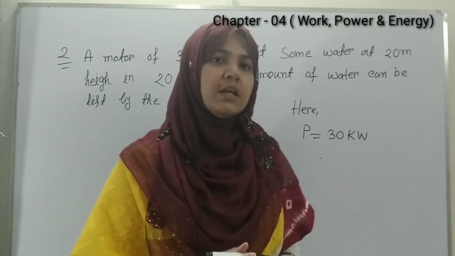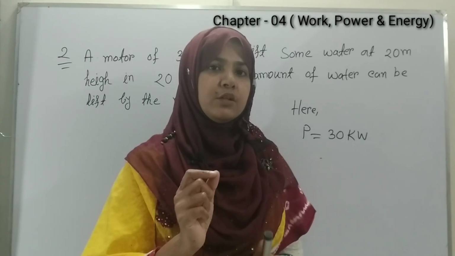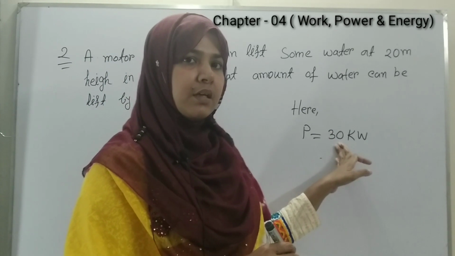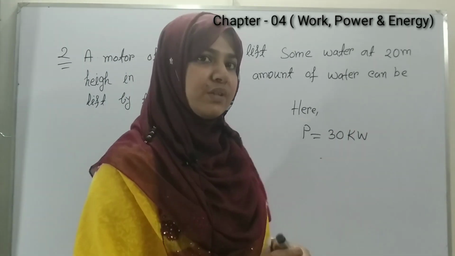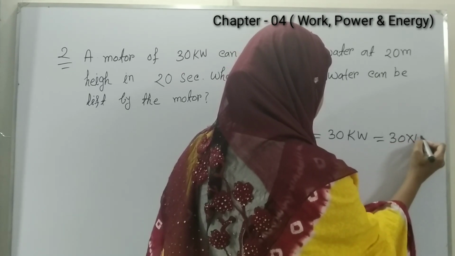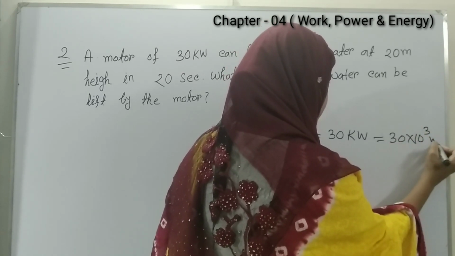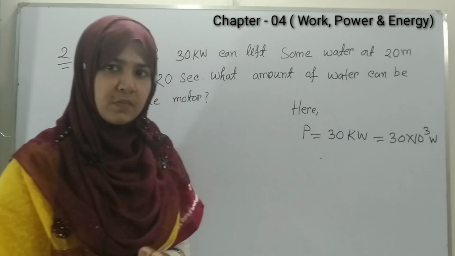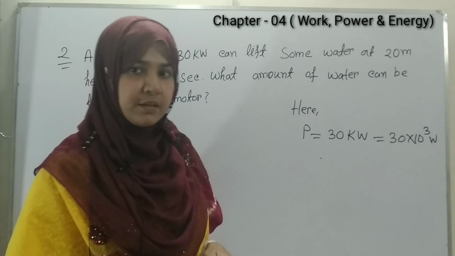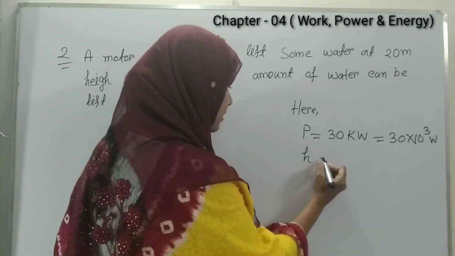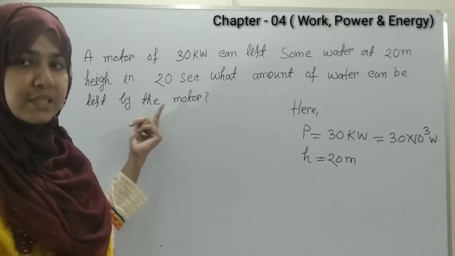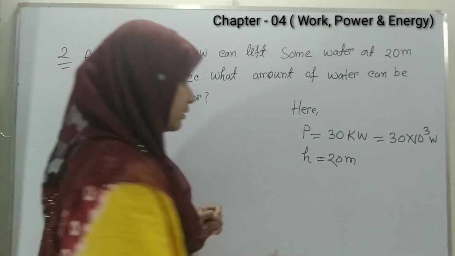And we know that 1 kilowatt means 10 to the power 3 watt. So 30 into 10 to the power 3 watt. Our next information is height, which is 20 meter, and time is 20 seconds.